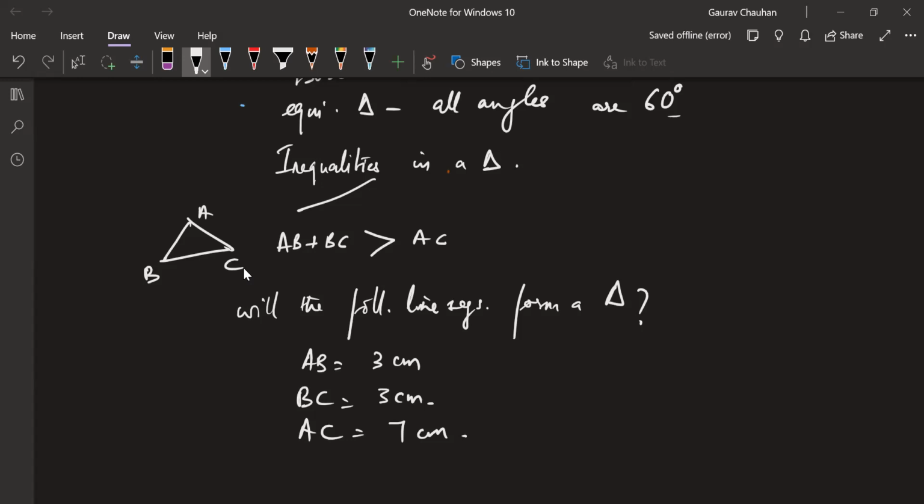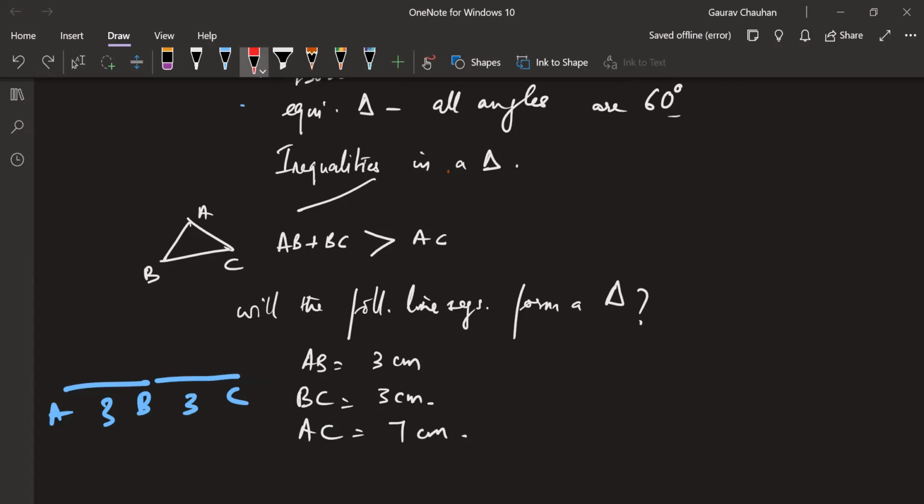They will not form a triangle. Perfect. If I add AB and BC, this is 3 centimeter, this is 3 centimeter. But your third side, AC, is actually 7 centimeter, which means if this is longer, there's no way this can form a triangle. This will not form a triangle.